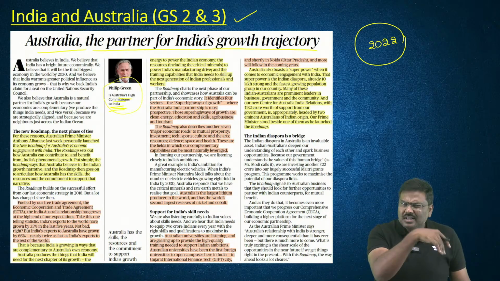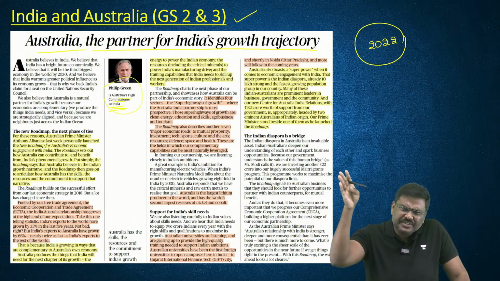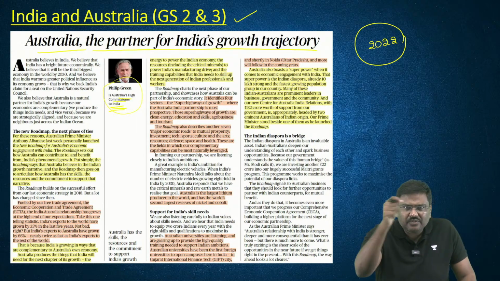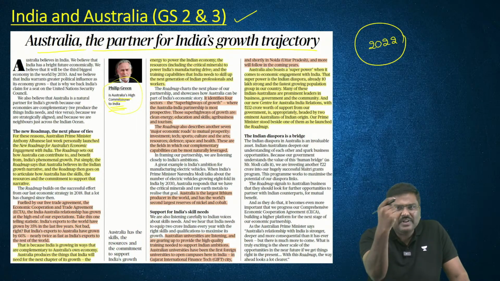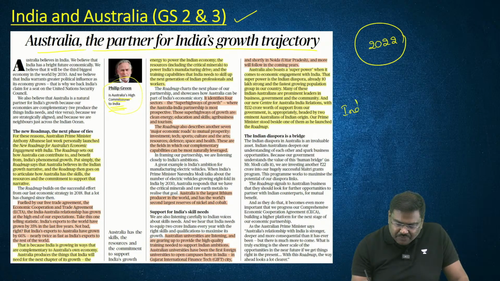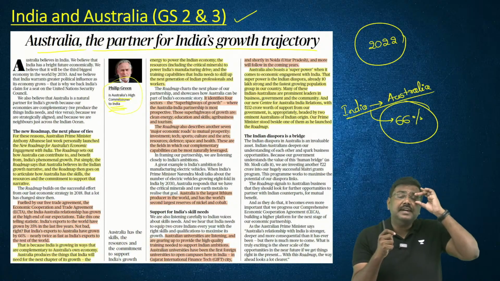According to the author, the overall exports from India to the rest of the world in the last 5 years have increased by 35%. But the exports from India to Australia in the last 5 years have jumped up by 66%.